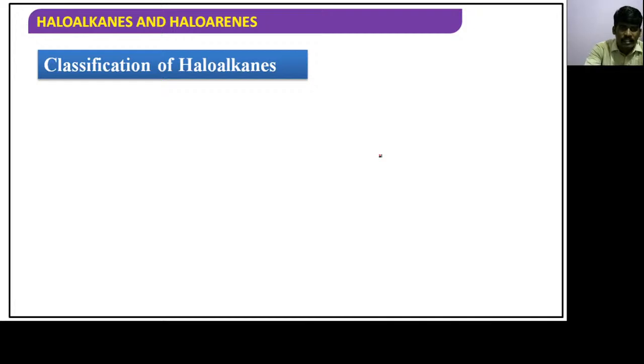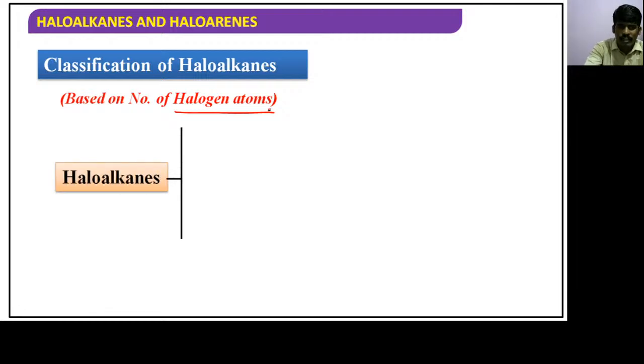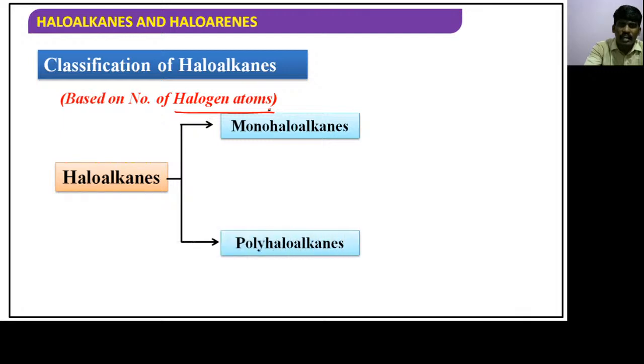Classification of haloalkanes. First of all, the very simple classification is based on the number of halogen atoms, means how many halogen atoms are there, like one or two or something like that. Based on the number of halogen atoms, there are majorly two types of haloalkanes: monohaloalkanes and polyhaloalkanes. If any compound has two or more halogen atoms, that compound is said to be a polyhaloalkane.